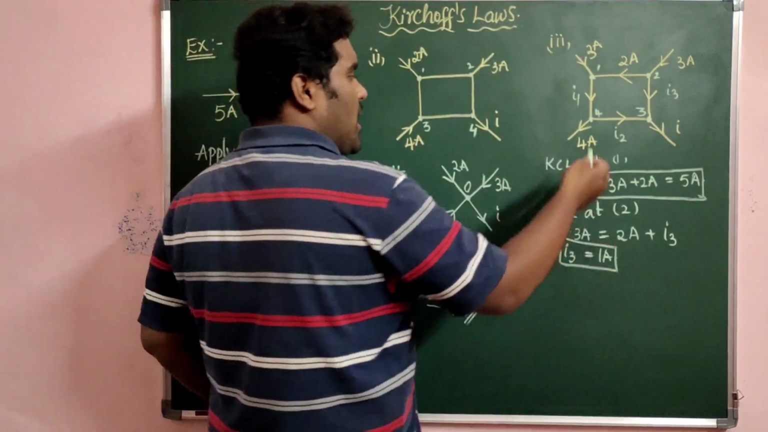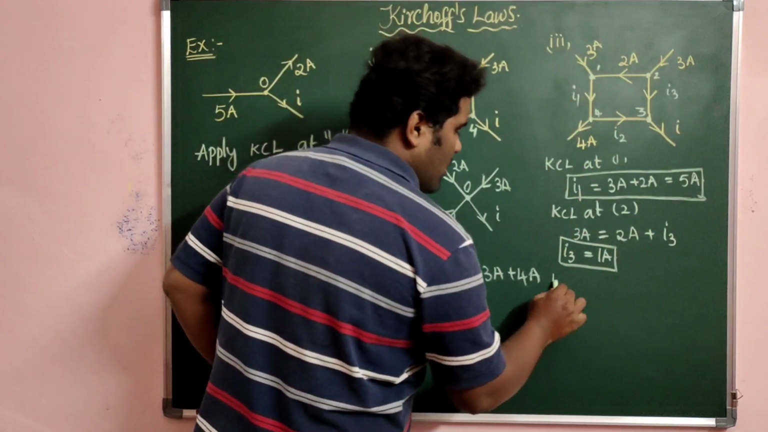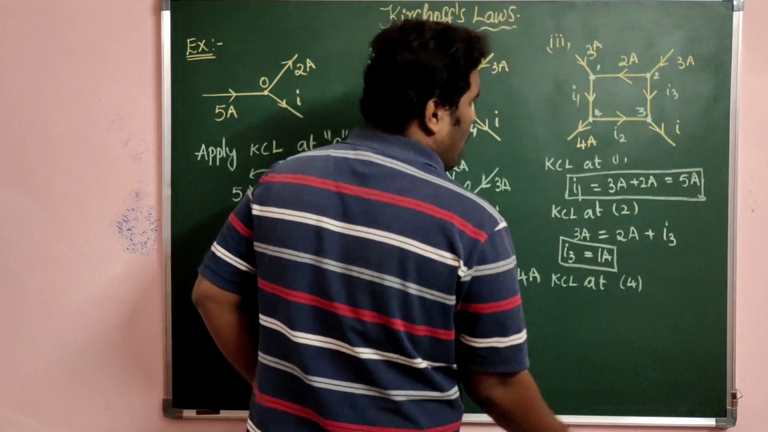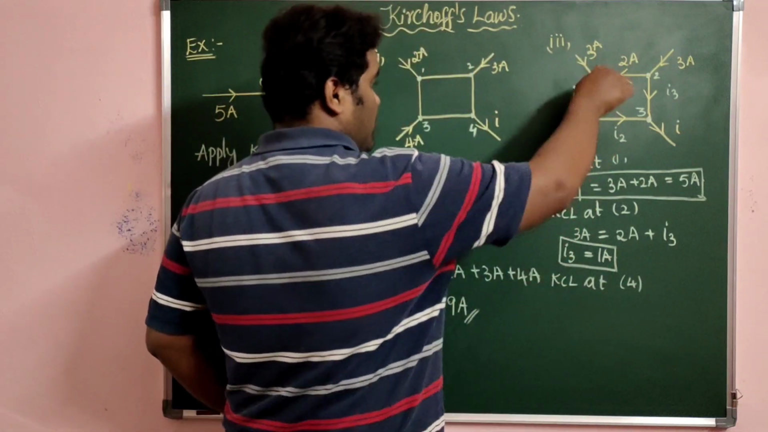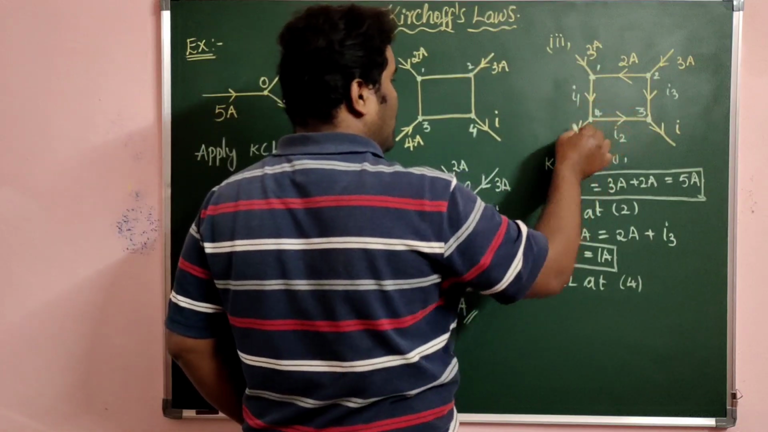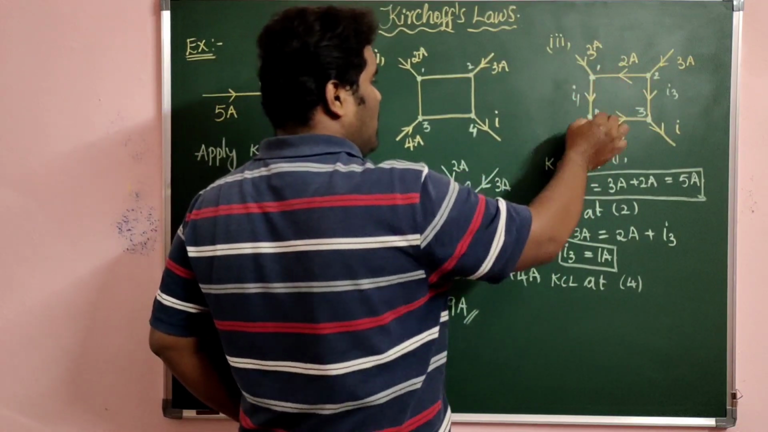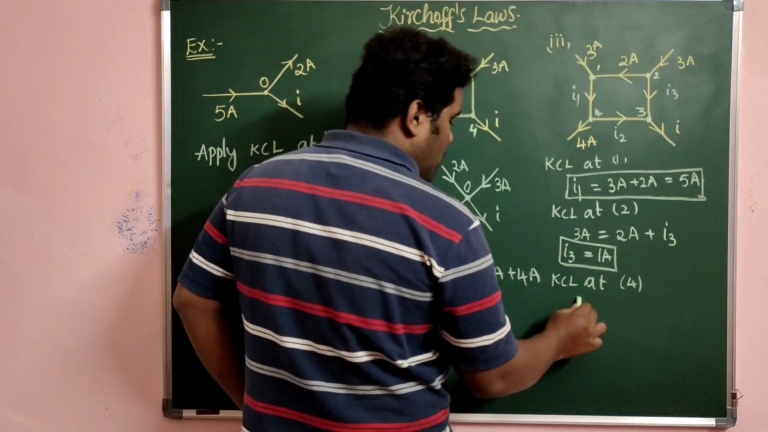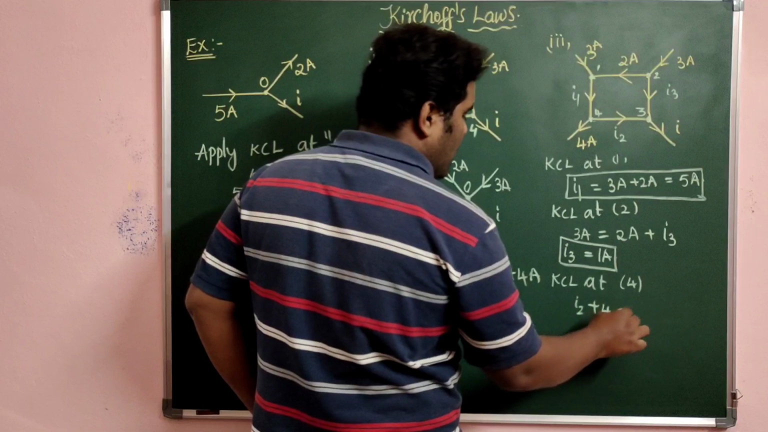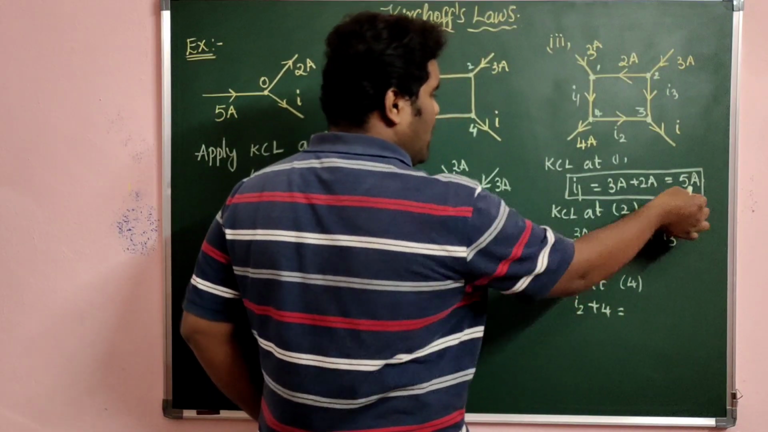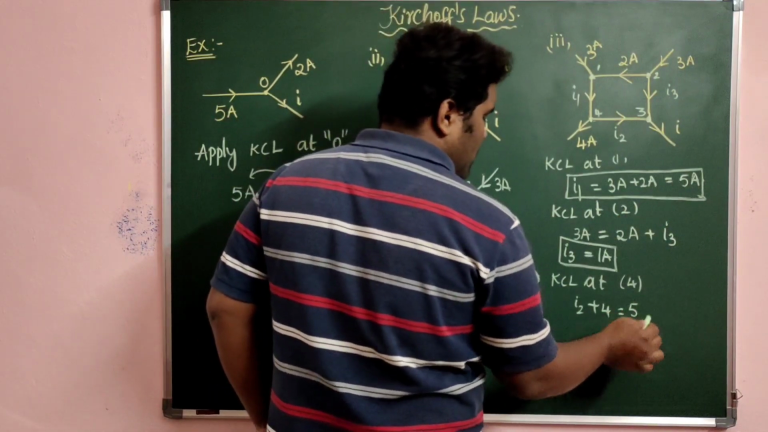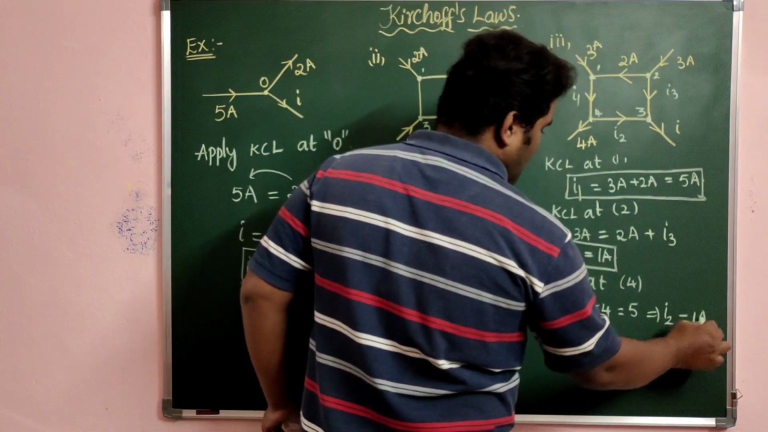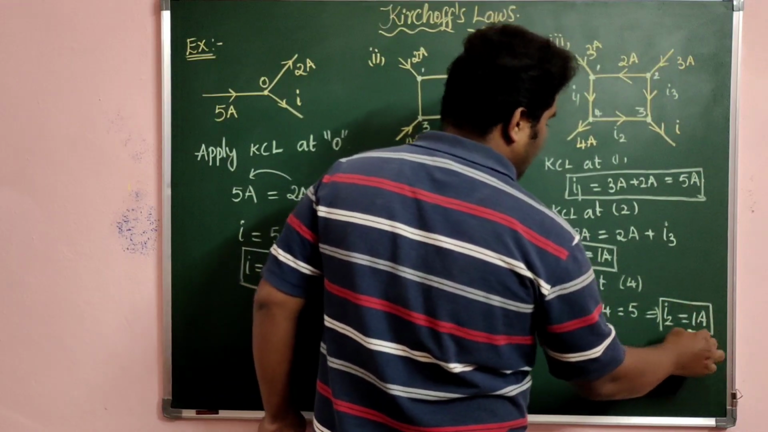And now apply KCL again at junction 4. What are you going to get at junction 4? Inward current is equal to outward current. What is the inward current? I1. Outward currents are I2 and 4. Therefore I2 plus 4 is equal to I1. What is this I1 already? 5 ampere. So from this, I2 is equal to how much? 1 ampere.